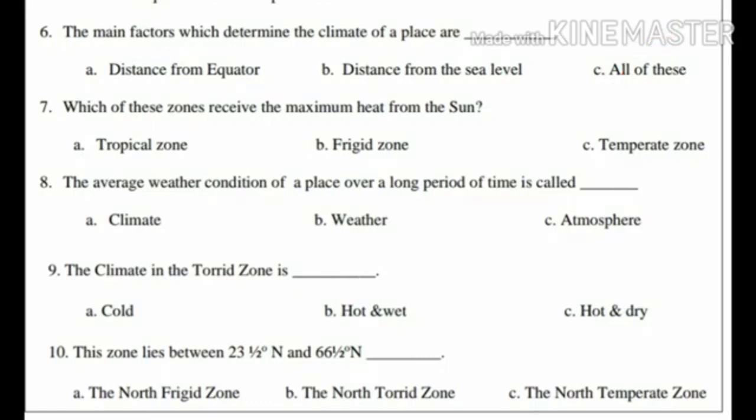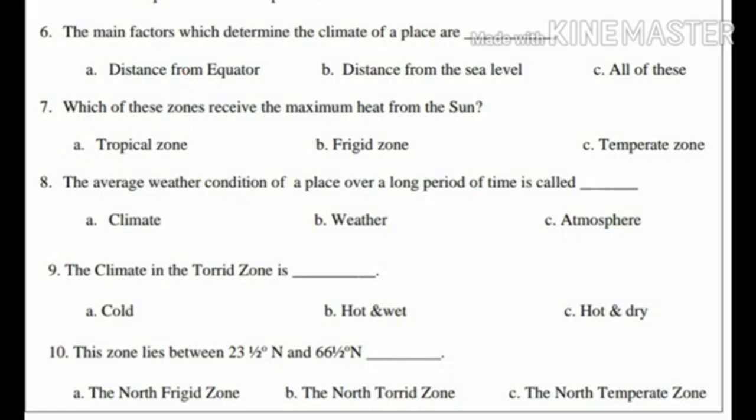level. Children, seventh question. Which of these zones receive the maximum heat from the sun? Option A, tropical zone. Option B, frigid zone. And option C, temperate zone. Yes, the answer is option A, tropical zone. Which of these zones receive the maximum heat from the sun, children? Yes, tropical zone.